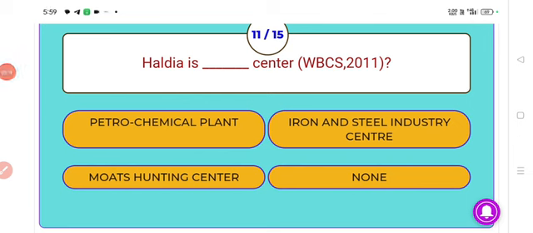Next, Haldia is a dash center. Answer, petrochemical plant. Haldia is a petrochemical plant.